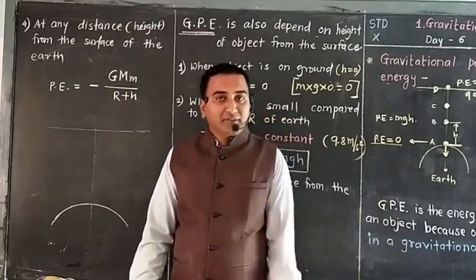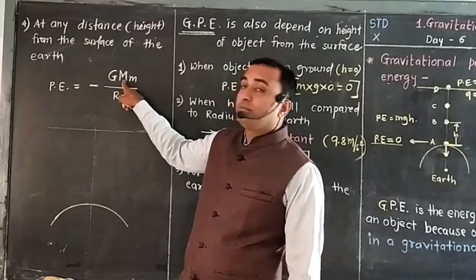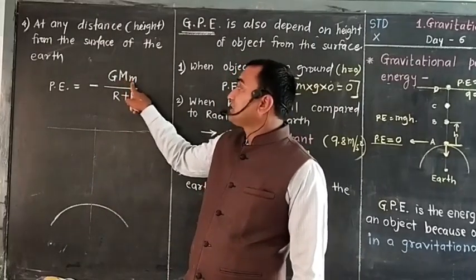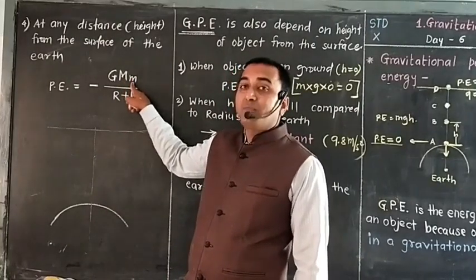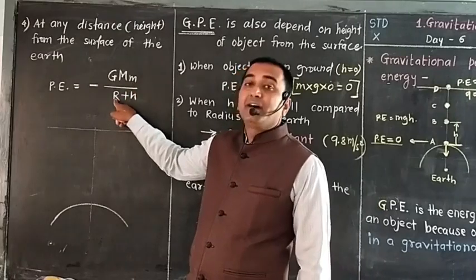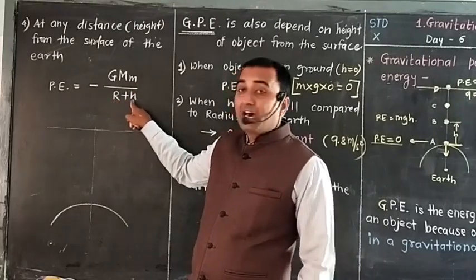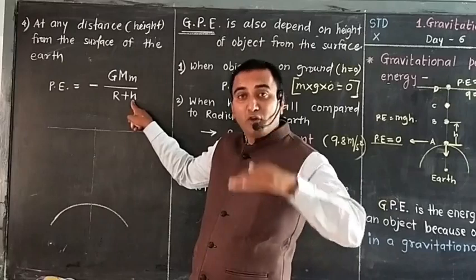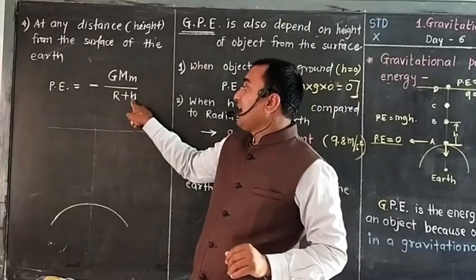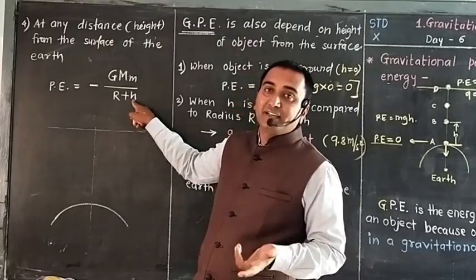What is G? It is the gravitational constant. What is M? Mass of Earth. What is m? Small m, that is the mass of the object. R is the radius, and h is the height of the object from the surface of Earth, because as it increases, definitely potential energy